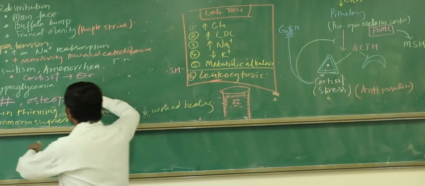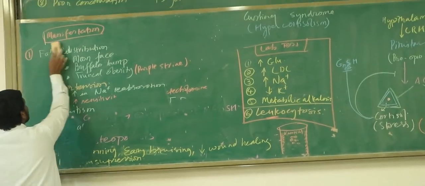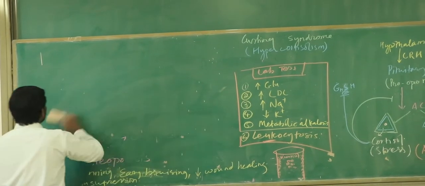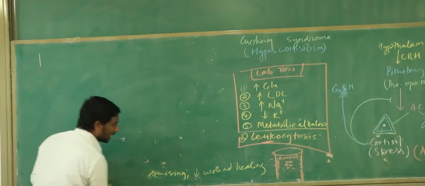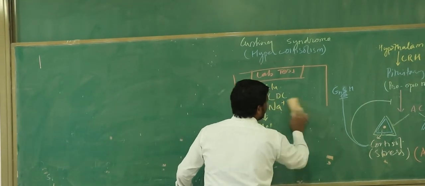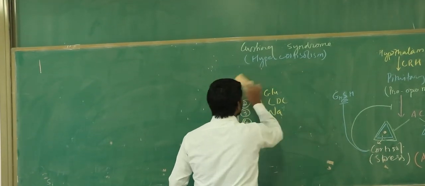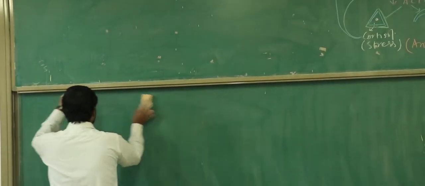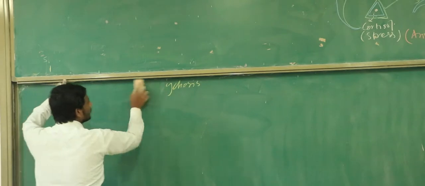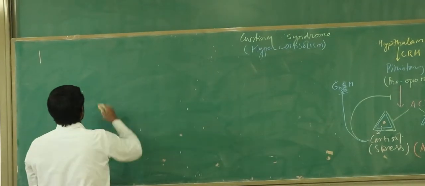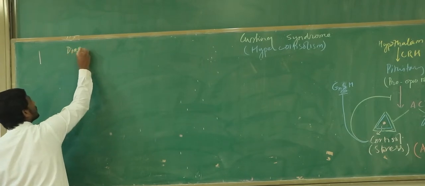Okay, so now let's go for the next part of our Cushing syndrome, and this part is the most important and a little confusing. So let me see how long you will take to understand this thing. To diagnose the Cushing syndrome, and moreover in diagnosing, the main thing is to localize the Cushing syndrome, that is, which kind of Cushing syndrome the patient is having. So we are now talking about the diagnosis of the Cushing syndrome, right? So let's talk about diagnosis of